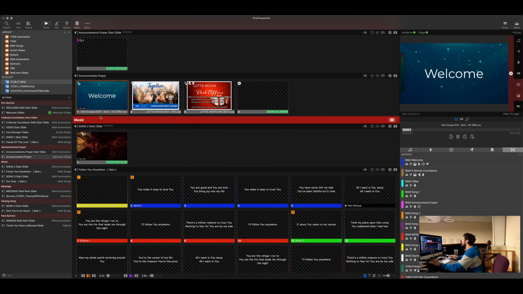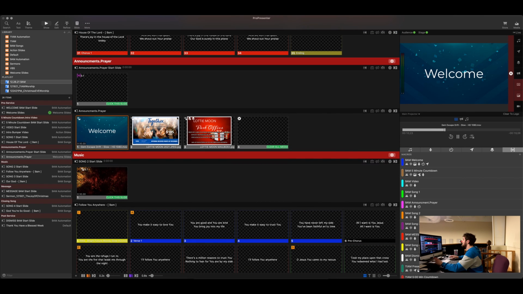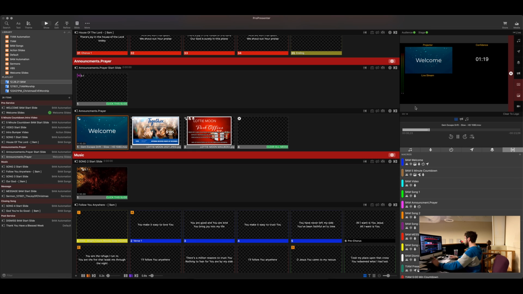Hopefully that makes sense. So this macro will change different looks on our live stream, on the projector, and on the confidence monitor. And I'm going to show you now, if you go over here where it says main projector, this is an image of what the main projector is looking like. So if you click this, you'll have what the live stream looks like, you'll have what the confidence monitor looks like, and you have this thing called MV. This is multi-view. So this is kind of a cool thing to look at. So you've got your projector, what's in-house. You've got the confidence monitor.